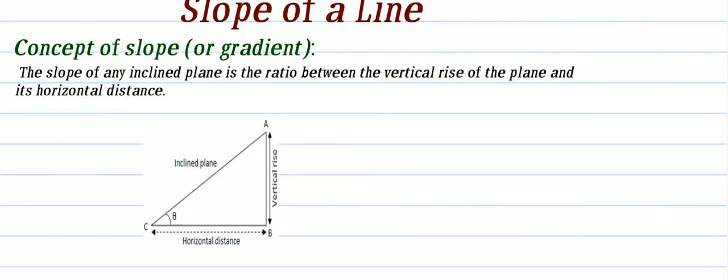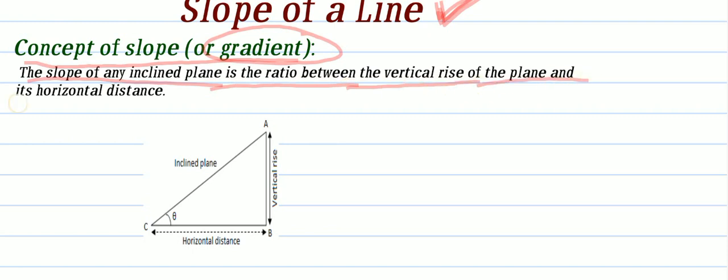Next concept is nothing but slope of a line. Very nice point, nice concept, slope of a line. Slope is also known as gradient. What is the actual definition? Slope of any inclined plane is the ratio between vertical rise of the plane and its horizontal distance. Look at the diagram. This is the inclined plane. Inclined means it is making some angle. Here making theta.